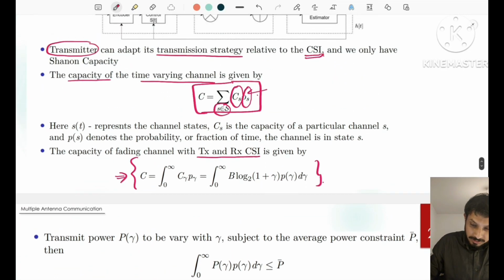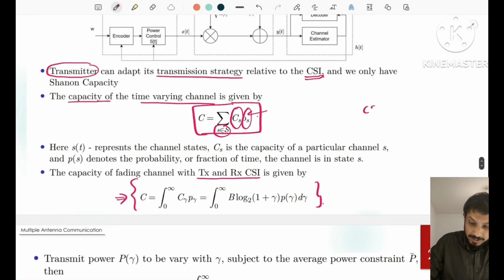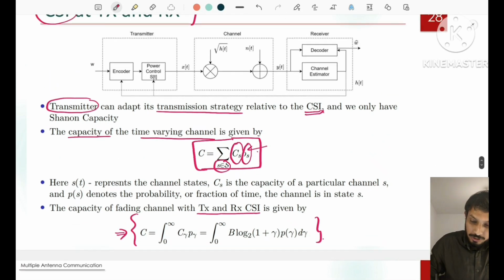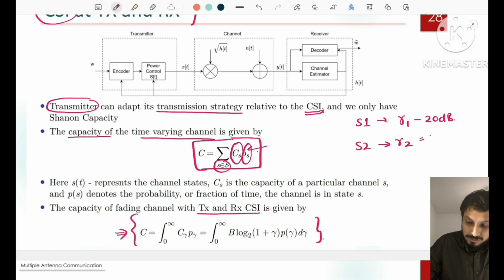Now when the transmitter knows the CSI, let us consider we have two scenarios. We have two states. In state 1, we have the SNR gamma 1 of 20 dB, and in state 2, we have gamma 2 as 5 dB.